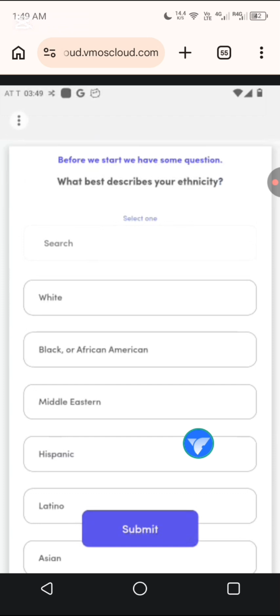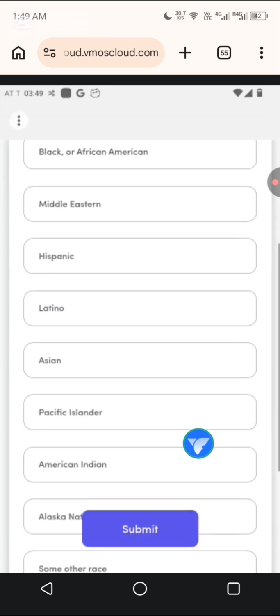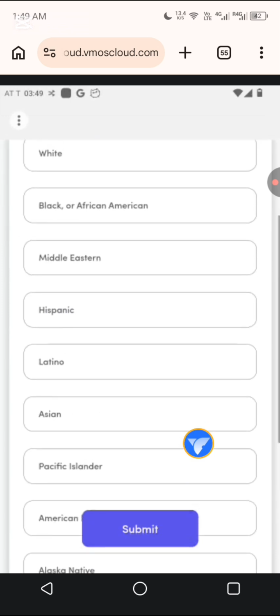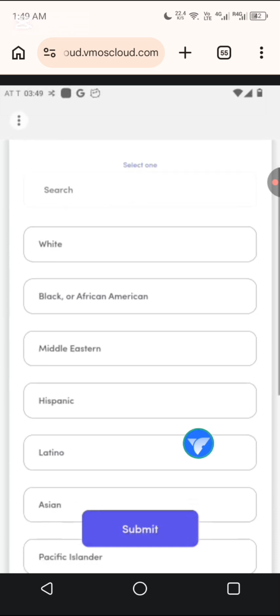Now, one thing you should understand is this. Whenever you're taxing accounts for someone and the person says use AI for my account, and maybe the account is inside a cloud phone, it's very easy. This is what you should do. If you screenshot whatever you see, like this survey I'm taking now, what is your ethnicity? It's a very easy question. I understand the question. I can just pick white because the answer is white. My own is white British.